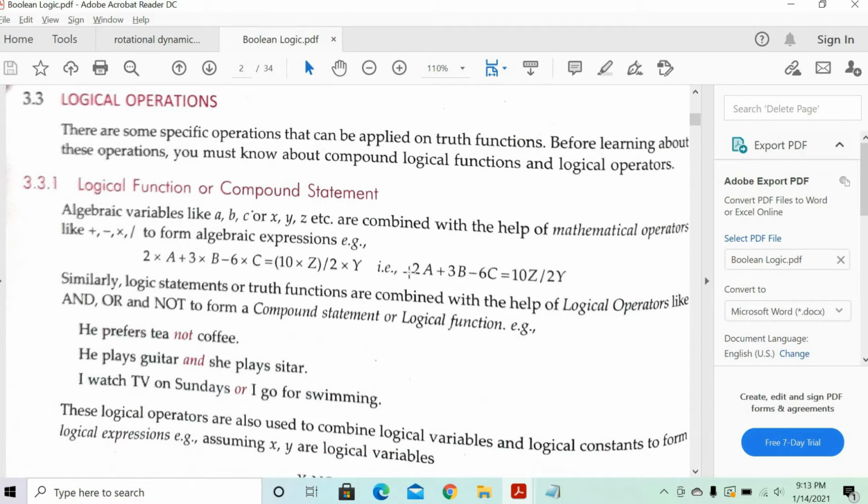Now if I say there are three variables, algebraic variables a, b, c or x, y, z, we are combining them with the help of mathematical operations like plus, minus, into. Okay? And then how will this happen? Let's understand that part. Write down the expression 2 into a plus 3 into b minus 6 into c.